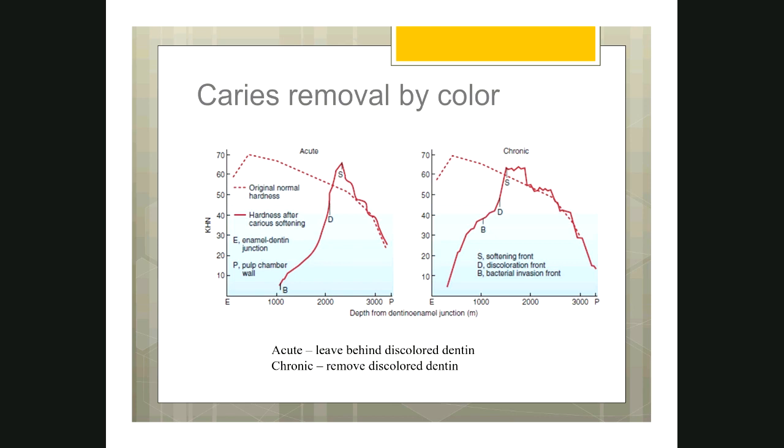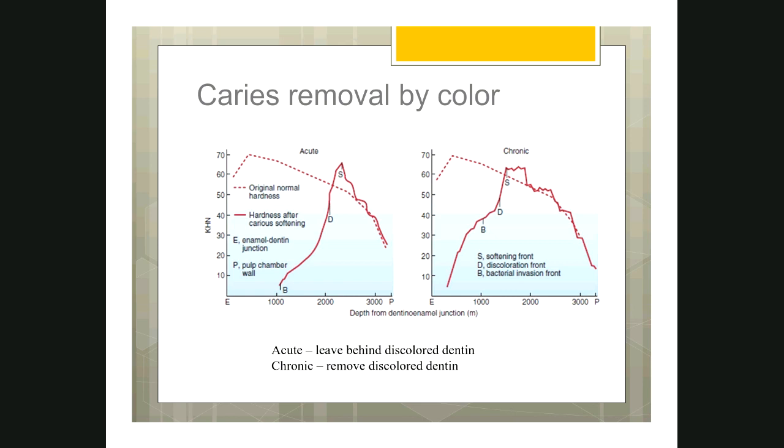So that's what you understand in this graph. This graph actually depicts the hardness of the dentin as you move from dentinoenamel junction towards the pulp. So in case of acute caries, the hardness of the dentin will be very low near the dentinoenamel junction, and as you move towards the pulp, the hardness increases and then it falls down again.